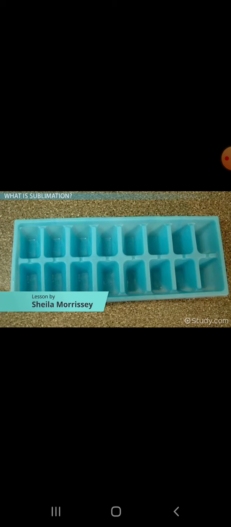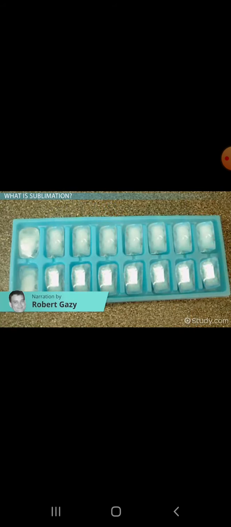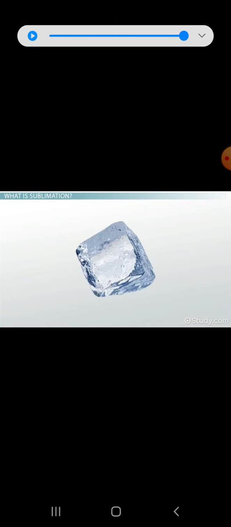Fill your ice cube trays with water, place them in the freezer, and the next day you will have ice cubes formed through a process called freezing. If you drop those ice cubes on the floor, soon they will have melted into a puddle of water. Freezing and melting are two common phase transitions, or changes in the states of matter to or from solid, liquid,